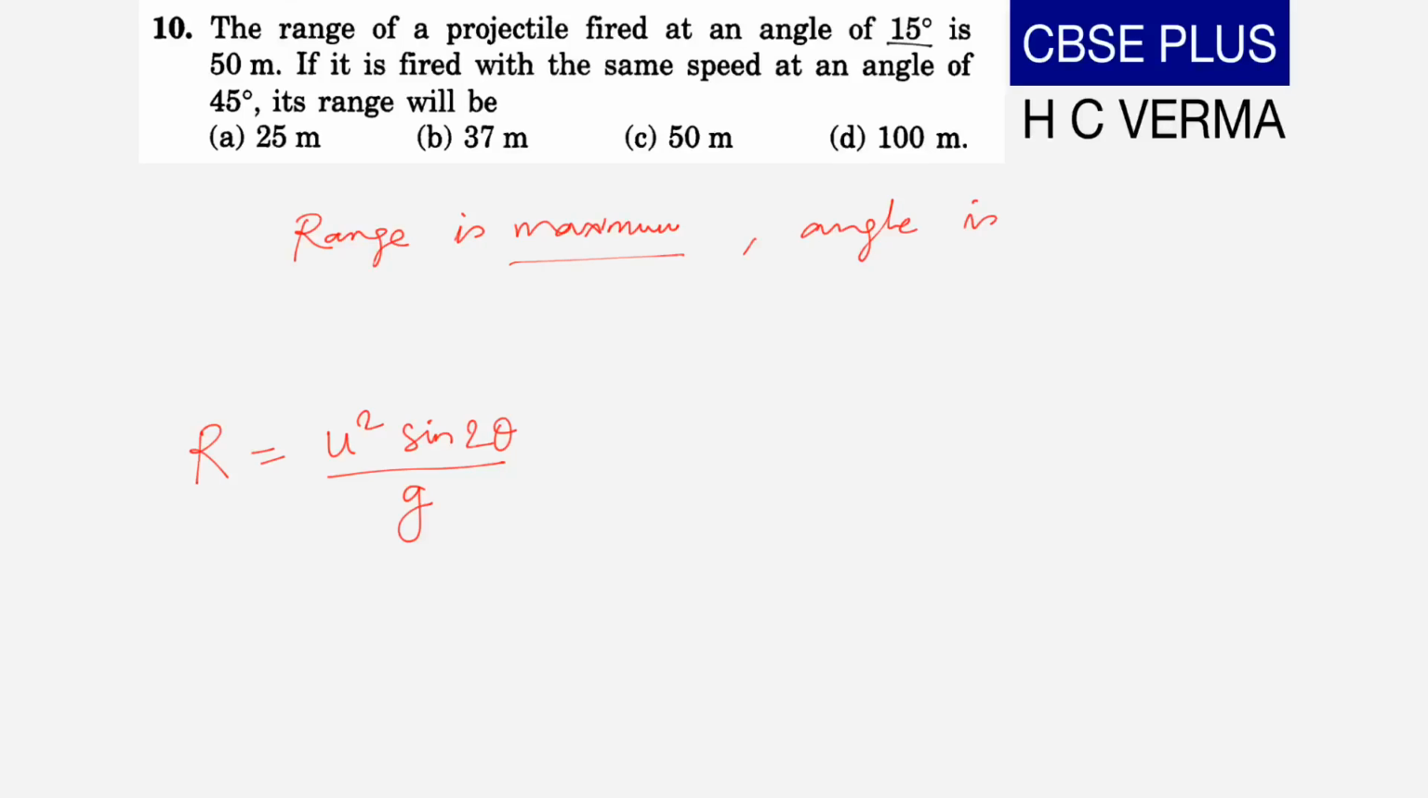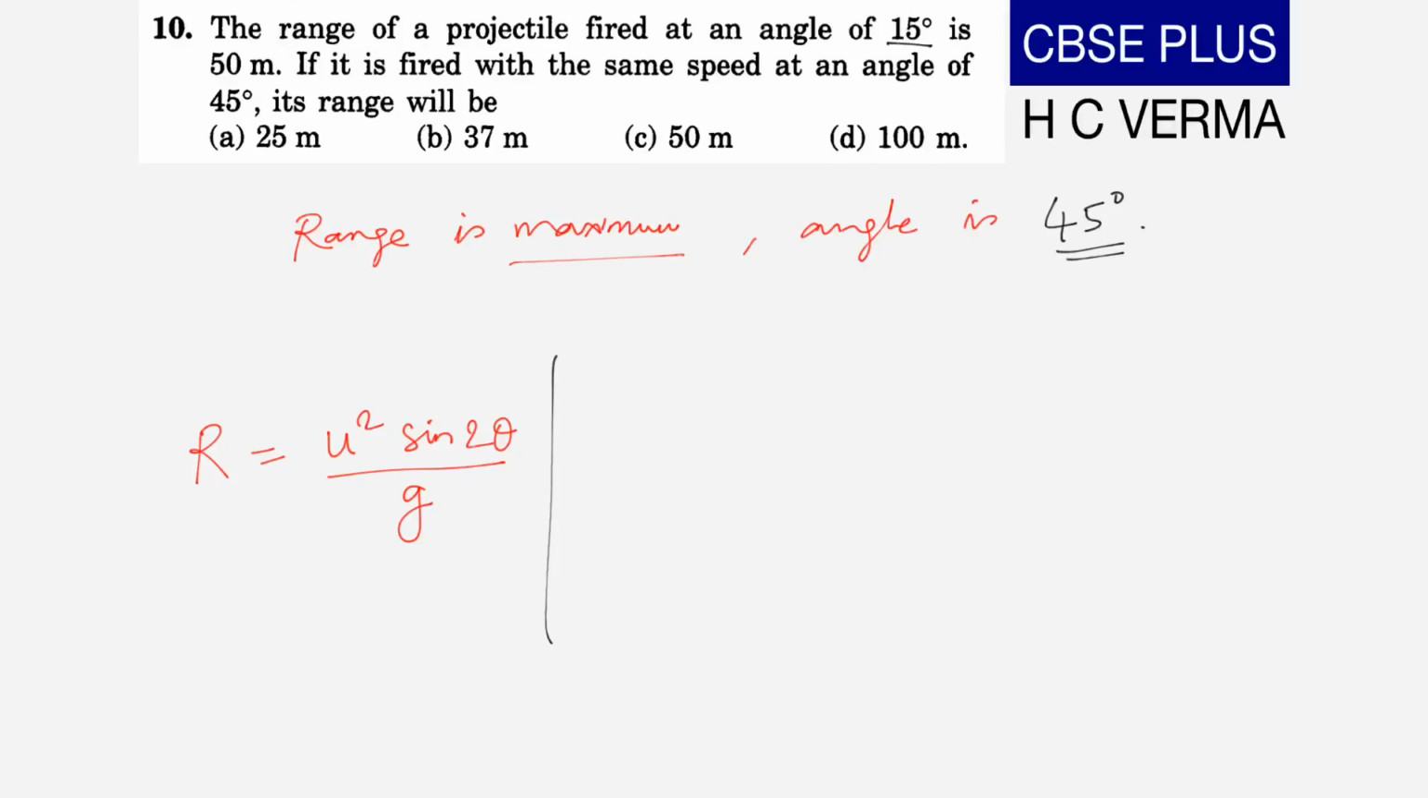Now, first of all, I would like to tell you that range is maximum when angle is 45 degrees. So this you need to keep in mind. Another thing, we have a formula for horizontal range or range, which is R is equal to U square sine 2 theta by G. Now let's see.